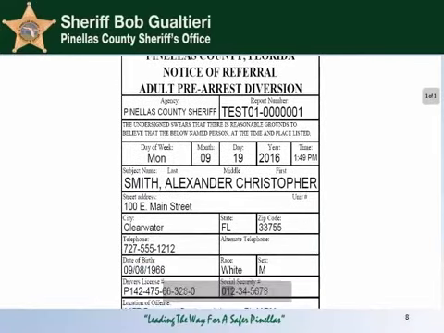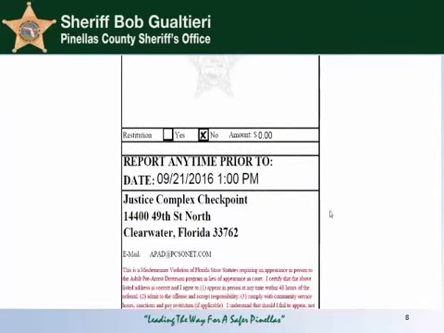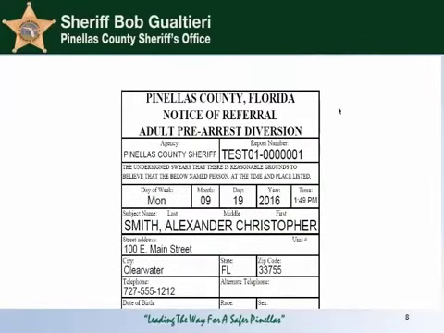Once it comes up, go ahead and review and make sure that all of the information is accurate. You'll also note here that it's given you a predetermined date and time to report, which falls within the 48 hours that they are to respond. If you're good with all the information here, print and give to the subject, and that is the end of that process.